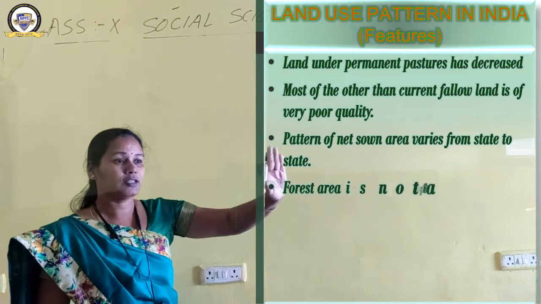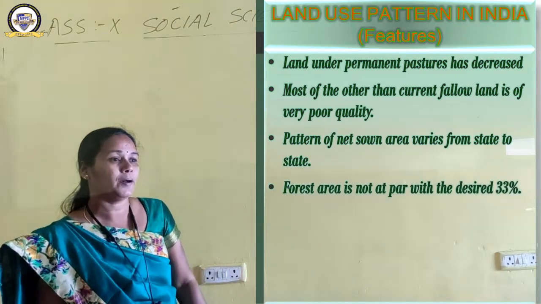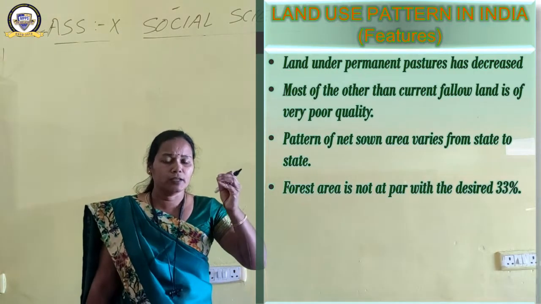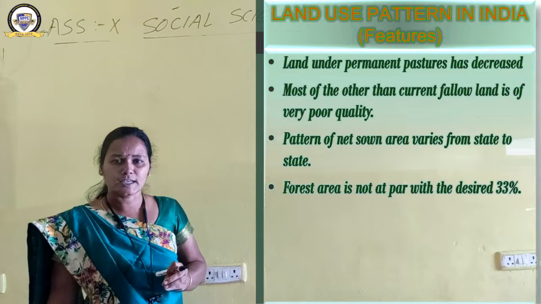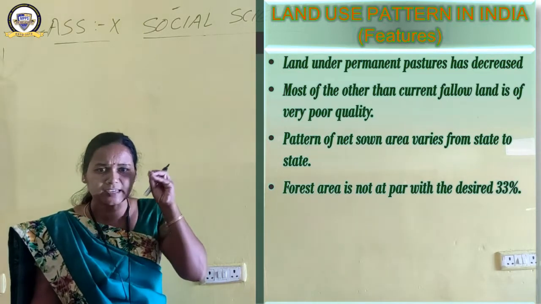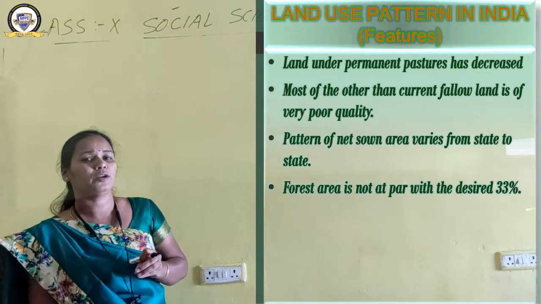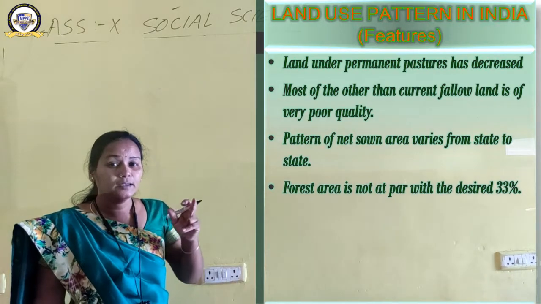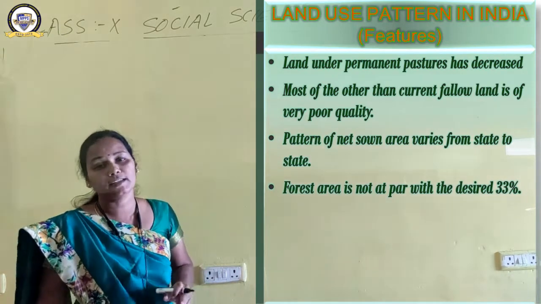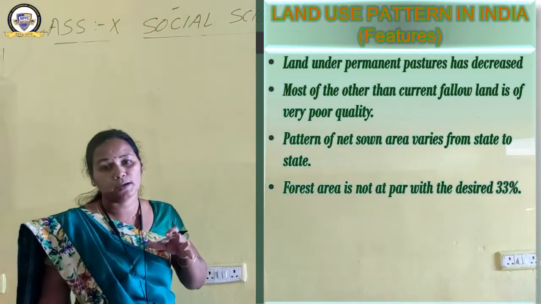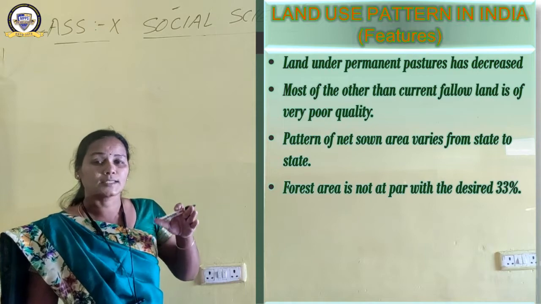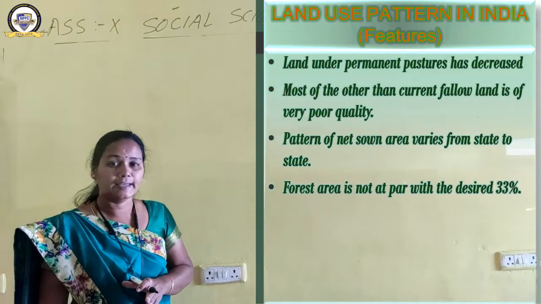Okay, the next feature is that forest area is not at par with the desired 33%. I told you, no? In the year 1952, the National Forest Policy was formulated, in which it has been very clearly specified that forests are very much important for the ecological balance of nature. Under this policy it was specified that 33% of the total land area should be under forest. But now we have only 21.67% of land area under forest.